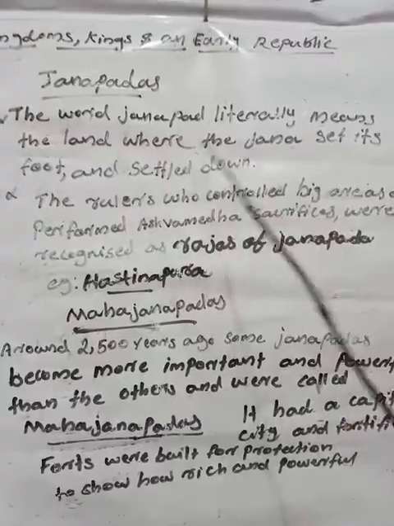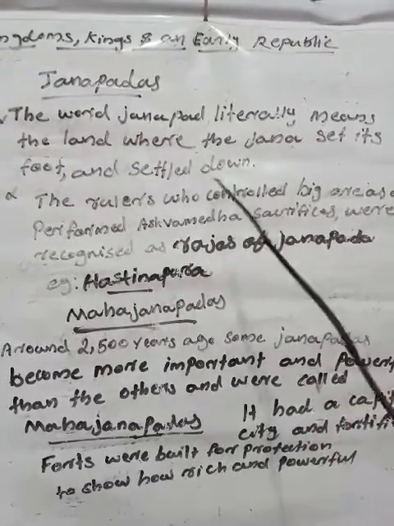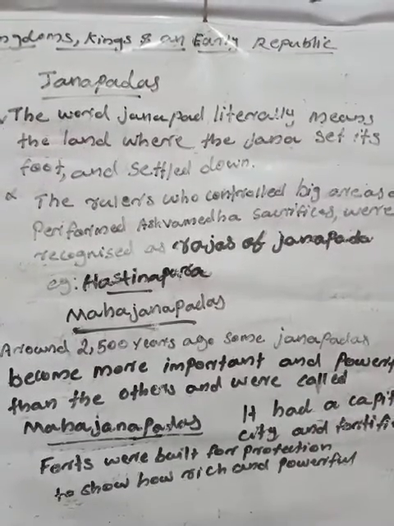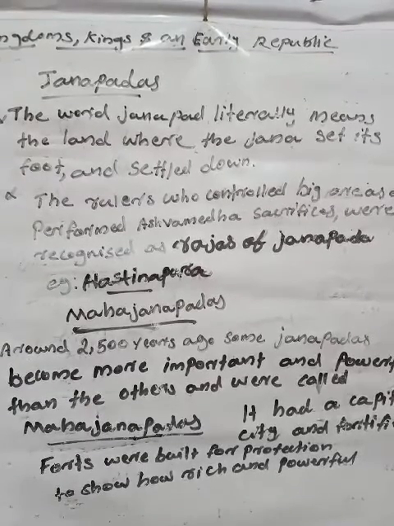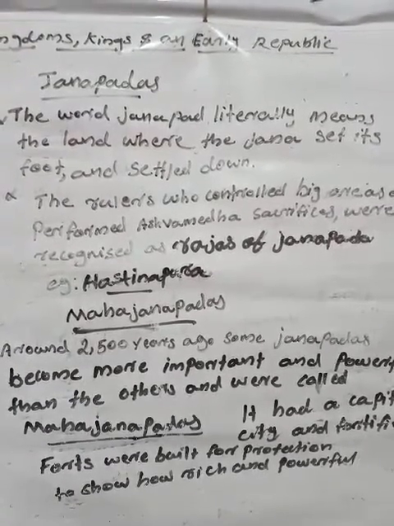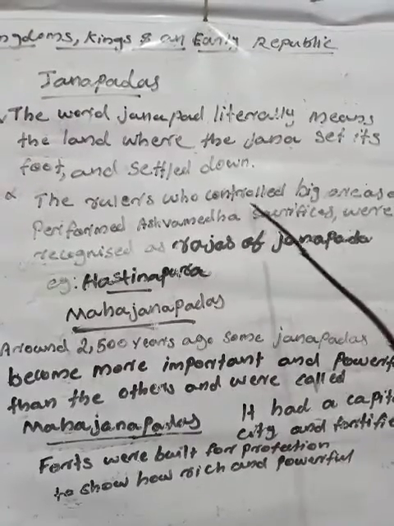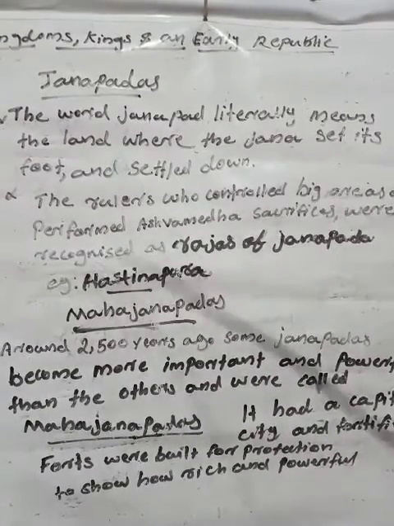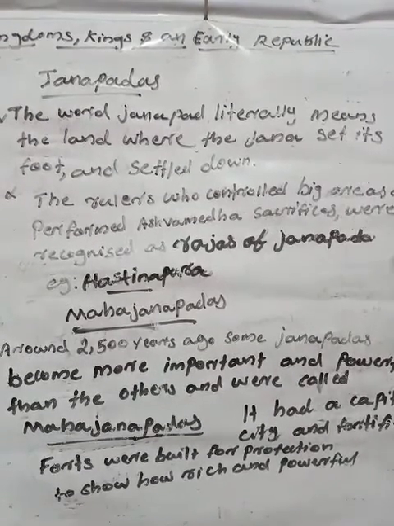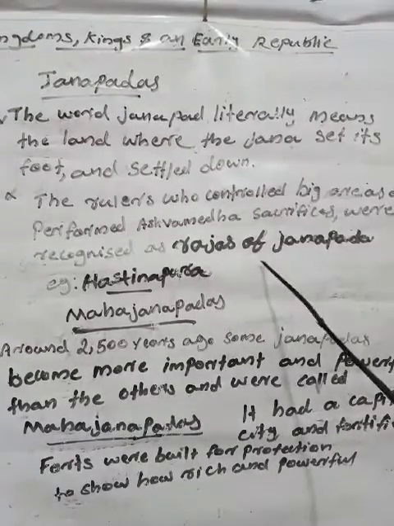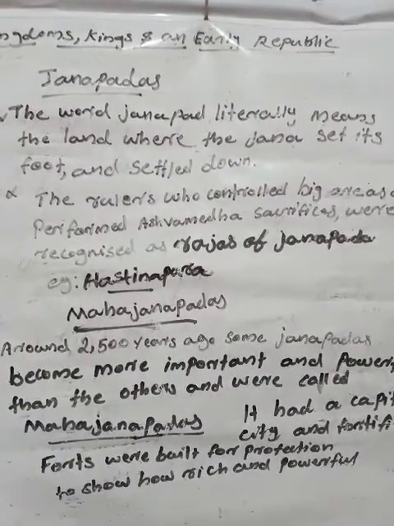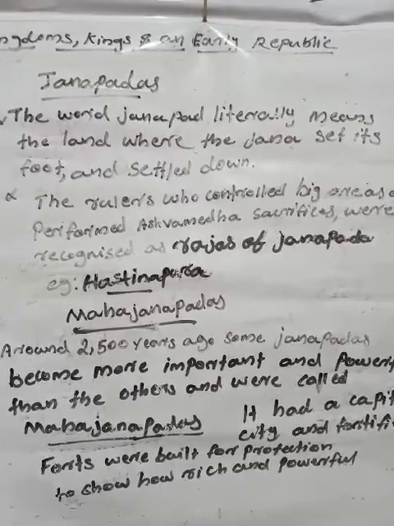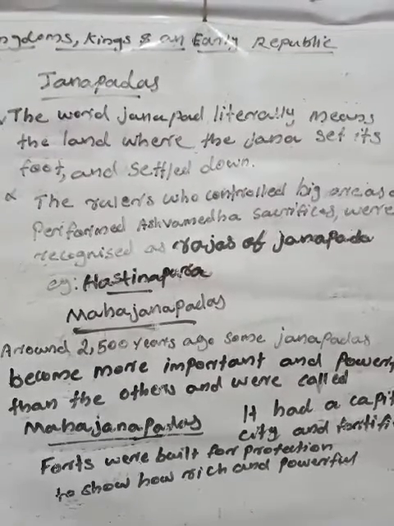Where the Jana settled down, where the Jana is living, that place is known as Janapada. Then the rulers who controlled big areas and performed Ashwamedha sacrifices were recognized as Rajas of the Janapada.